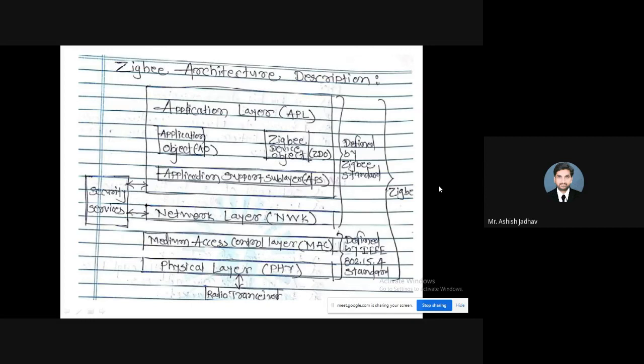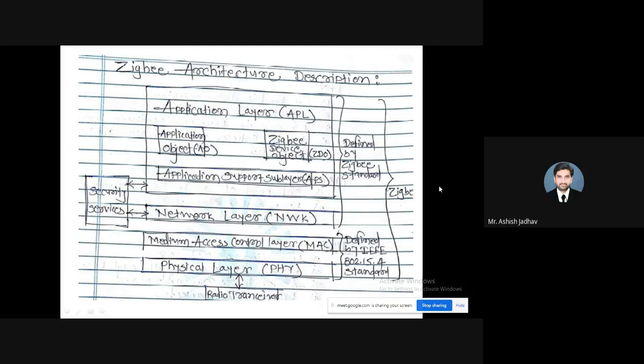Let me tell you the responsibilities that are carried out by the PHY. PHY stands for physical layer. The first role that it plays is bit by bit transmission. The second function associated with the physical layer is synchronization. Synchronization means the rate at which the transmitter sends, the same rate has to be adopted by the receiver as well.